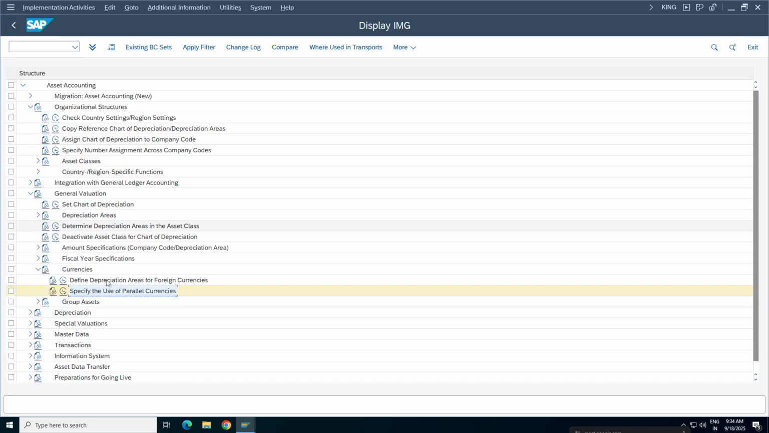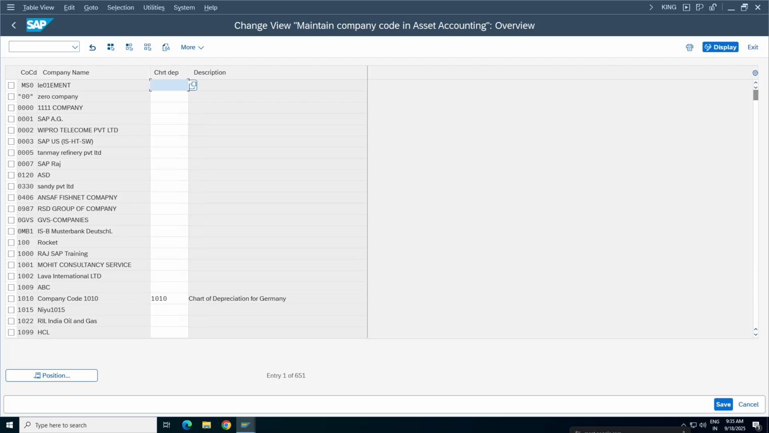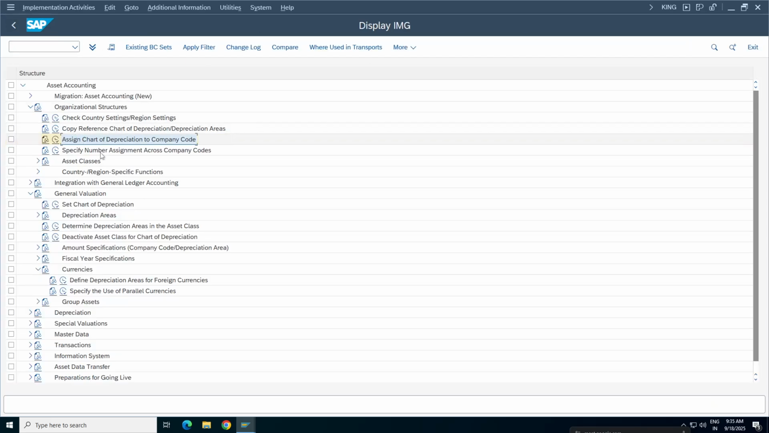Now come back. Only after assigning this will we be able to assign the chart of depreciation to the company code. Otherwise, the system will throw errors. Okay, if you are able to do this one and this one, then you are done, at least with the configurations. I don't think you will face n number of errors in other transactions. If you are done with these two steps, you are good. You can go ahead with asset accounting scenarios, testing the scenarios. If you are not able to move from here, then you are doing something wrong over there.